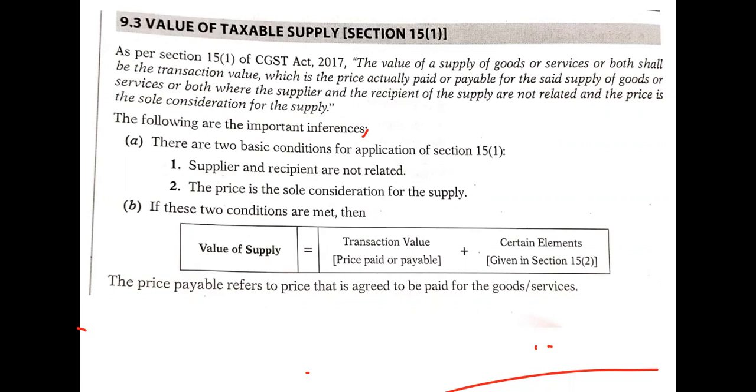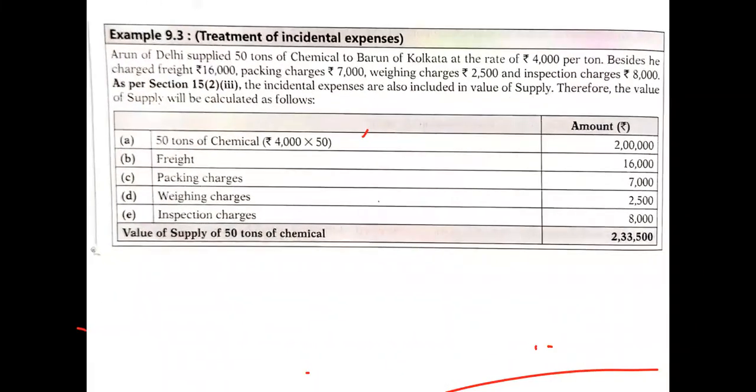The price payable refers to the price that is agreed to be paid for goods or services. So whatever price you have agreed or which you have paid for your goods and services, that price is called the transaction value. Plus there are certain other elements that we need to add to this. When you add both, we get the value of supply. Okay, next, let us see a problem here.